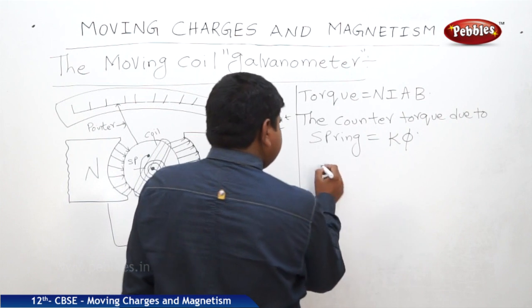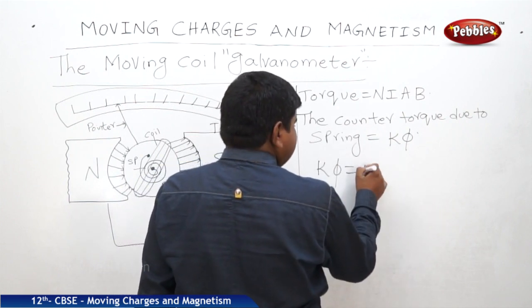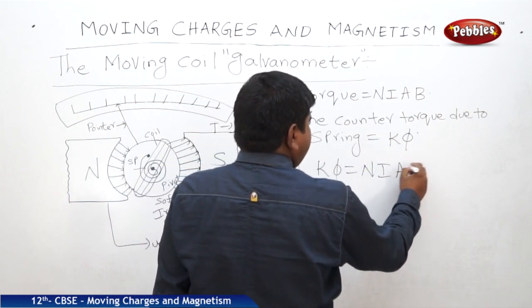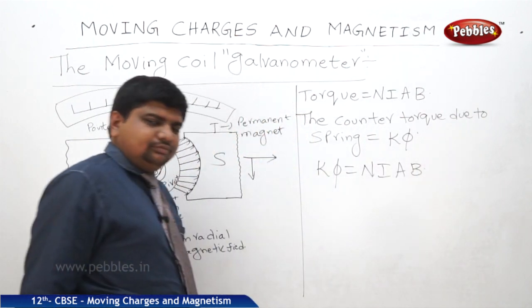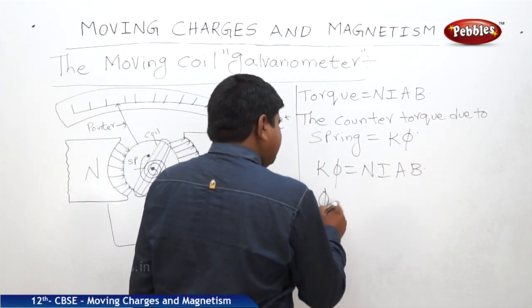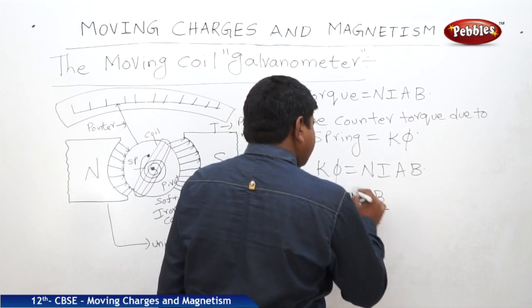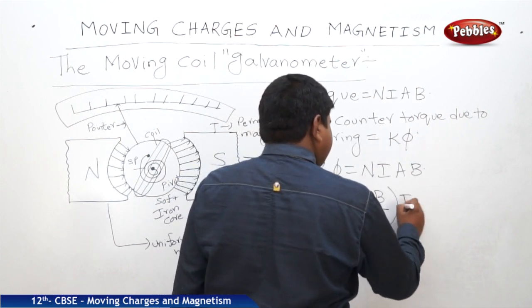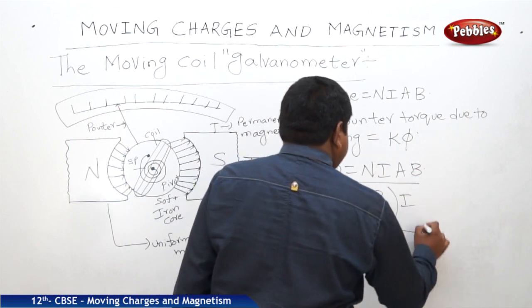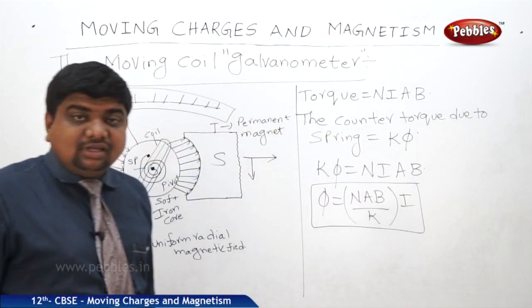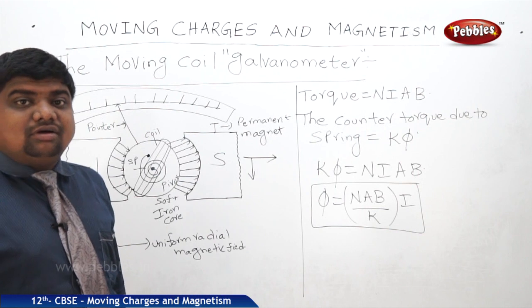Now we can say K phi is equal to N I A B. Therefore, phi is equal to N A B by K into I. This N A B by K is called the galvanometer constant.